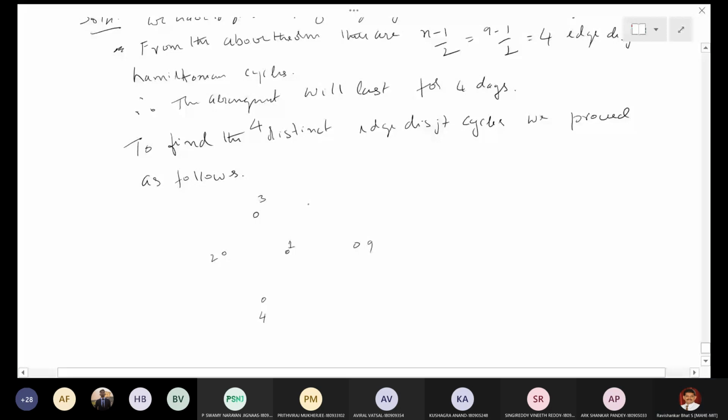Odd numbers are in the upper hemisphere, and 6 will be here below, on the circle. 7 is here, 8 is here. So in this way, I have arranged the numbers 1, 2, 3, 4, 5, 6, 7, 8, 9.